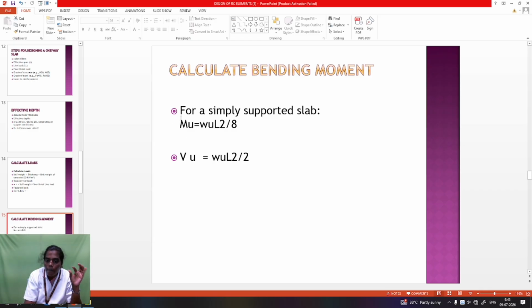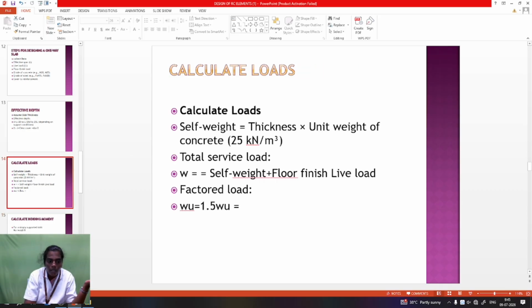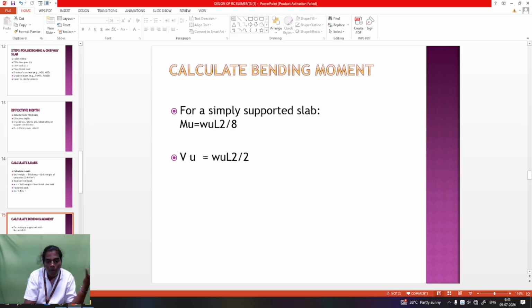So simply supported means WL square by 8, cantilever means WL square by 2. Based on the support condition, the moment will change. After that, the shear force also needs some consideration. Simply supported means WL by 2. Cantilever slab means WU into L, ultimate load into effective span. So WU is the ultimate load, which is the previous one. After that you calculate the maximum moment and maximum shear force acting on the slab.